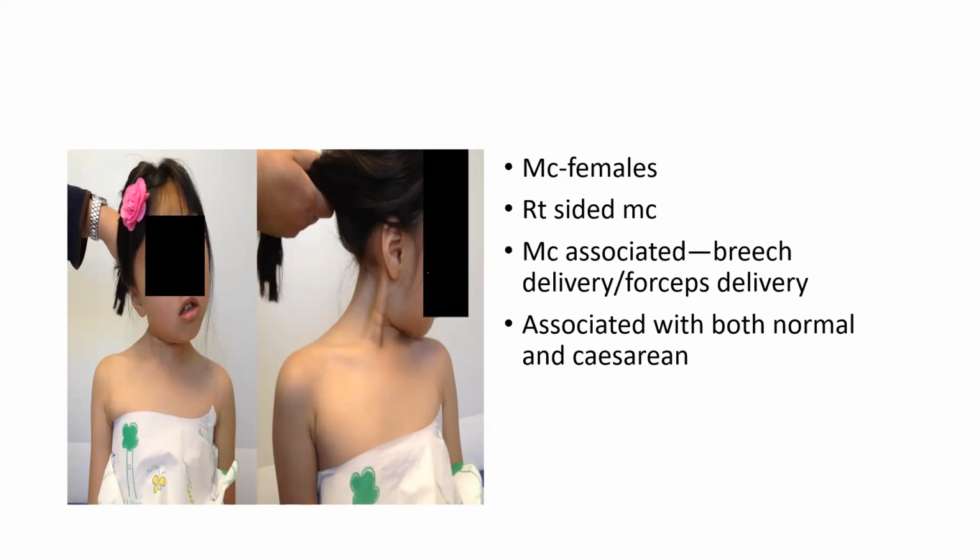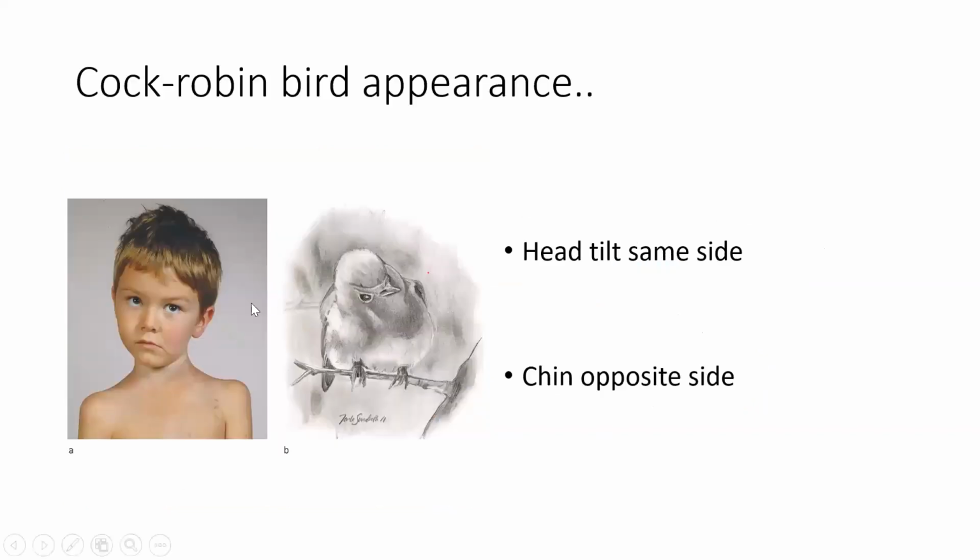Now the other thing is, this deformity is also known as the cock robin bird appearance. So this bird is a cock robin bird. I don't know which bird this is, but it is the cock robin bird. So see the same thing: the chin is tilted to one side and the head is tilted to the other side. The same type of deformity as in torticollis. So torticollis is sometimes also known as the cock robin bird appearance, because of the head and chin opposition.